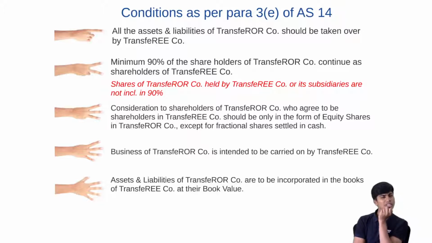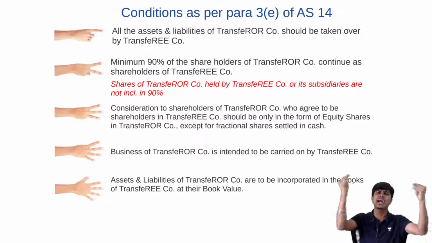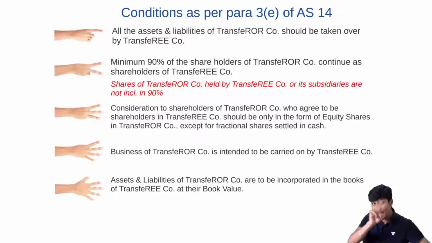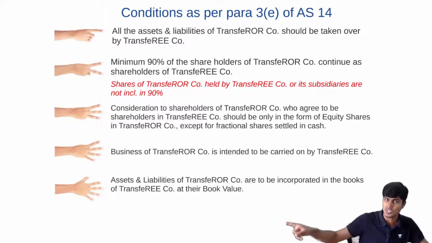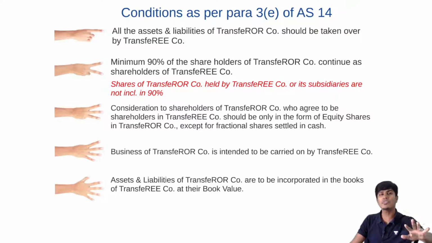Sir, what about reserves and surplus? Sir, P&L account debit balance? Yes. General reserve? Yes. Capital reserve? Yes. Sir, what if there is some statutory reserve? Yes, baba, yes. All the assets and liabilities, including reserves and surplus of the transferor company, should be taken over by the transferee company at book value, and consideration to shareholders of the transferor company should be settled by way of issue of equity shares in the transferee company only, except for fractional shares.